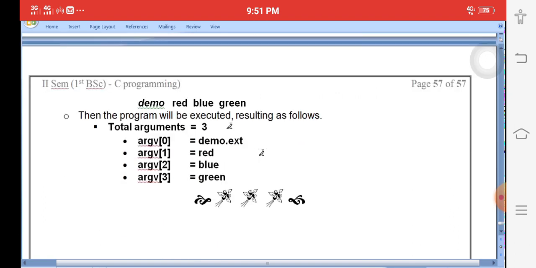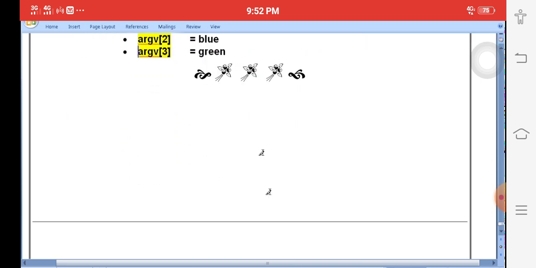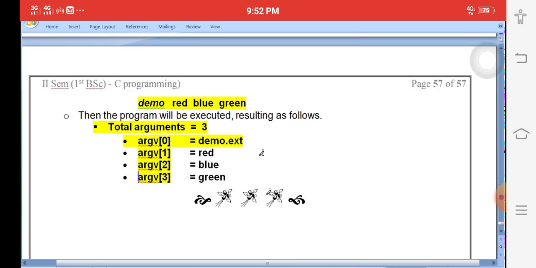Simply, what is the example? Demo is the program name, a C language program name, then red, blue, green. How many arguments are available? Only 3 besides the program name. The first argument, demo, is the program name, so we leave it. Next, red is stored in argument 1, blue in argument 2, green in argument 3. This is the command line arguments concept.